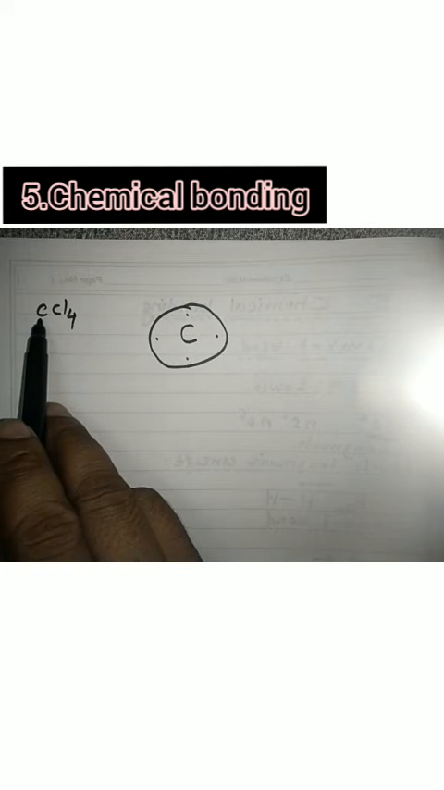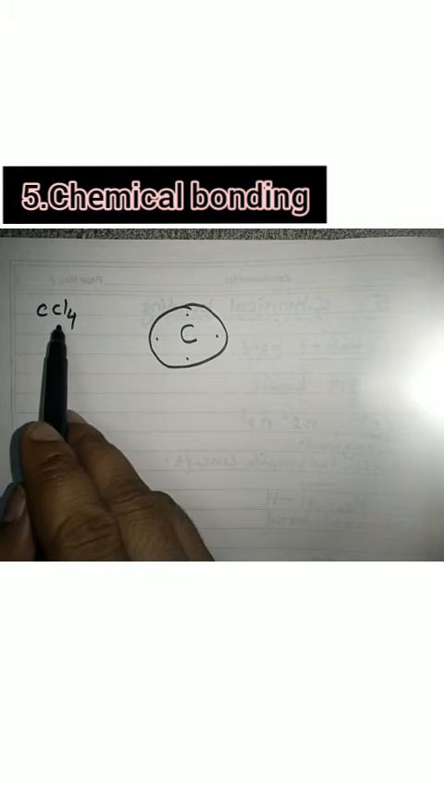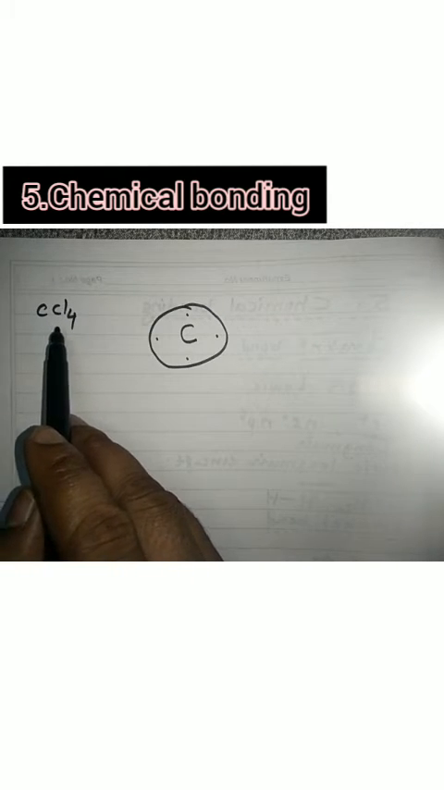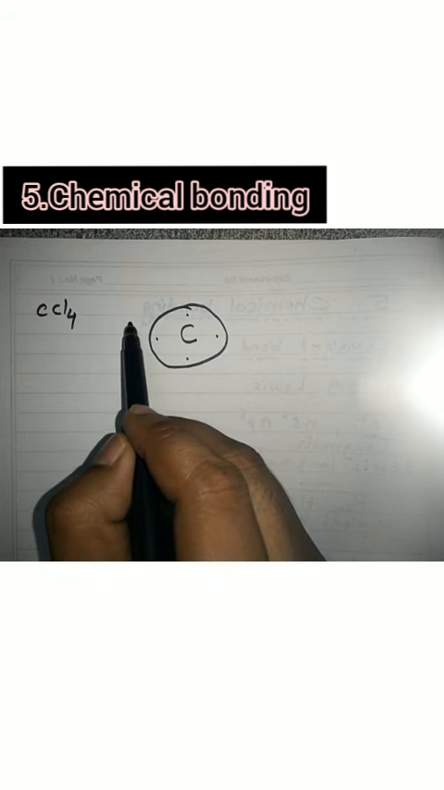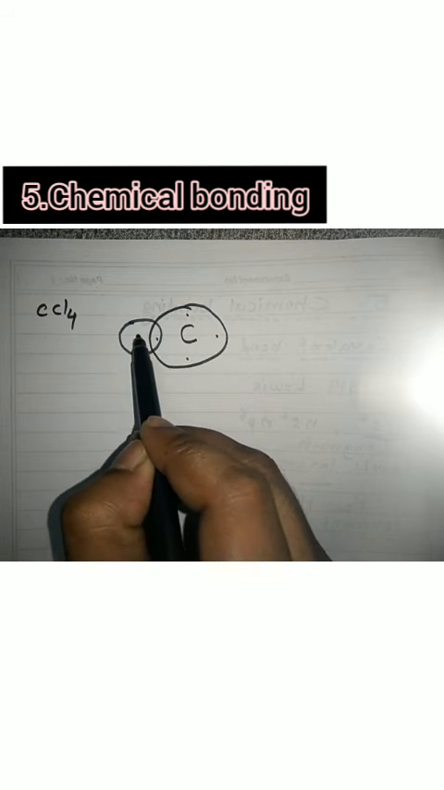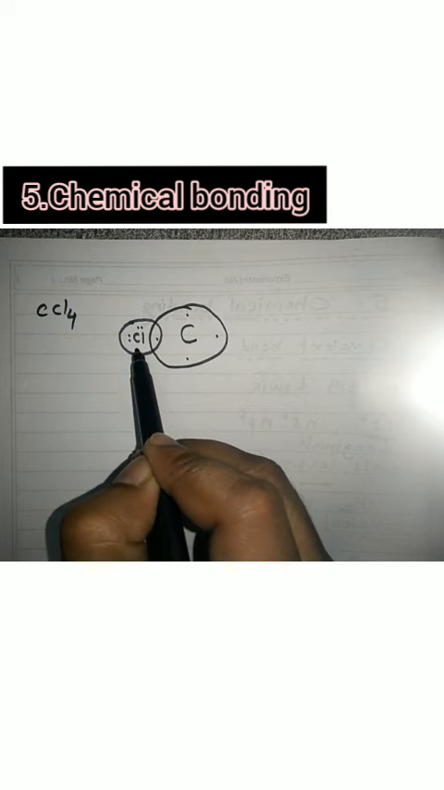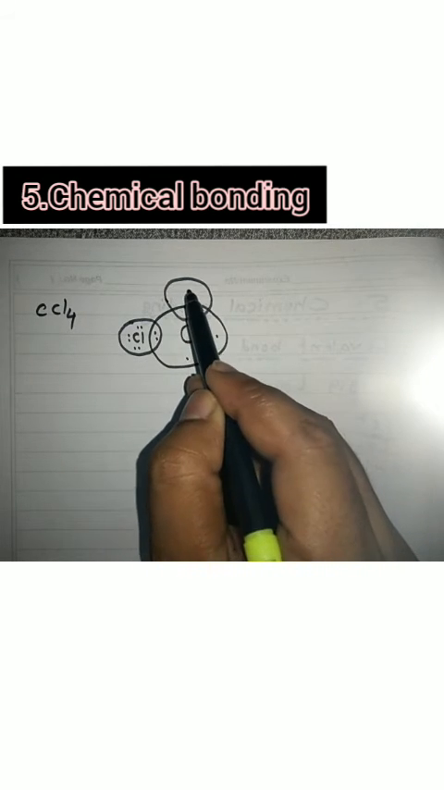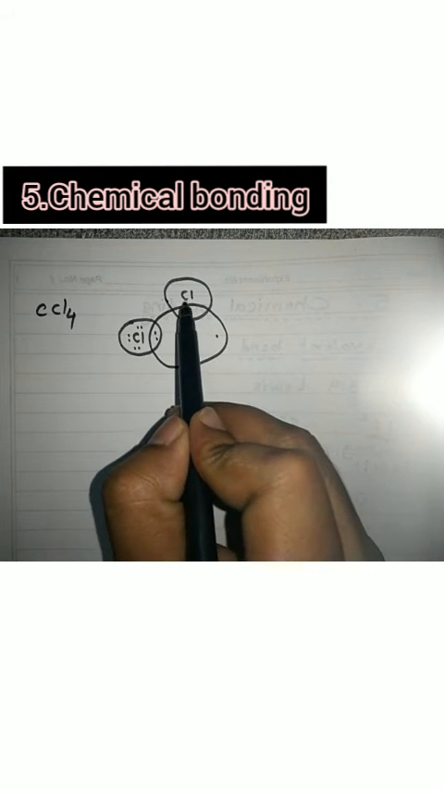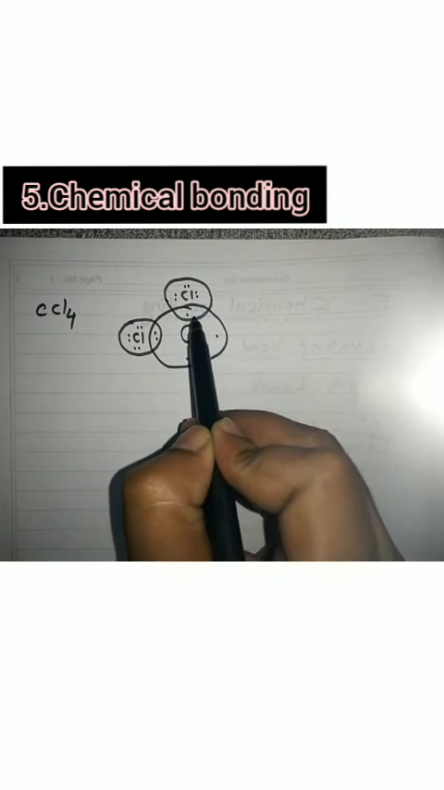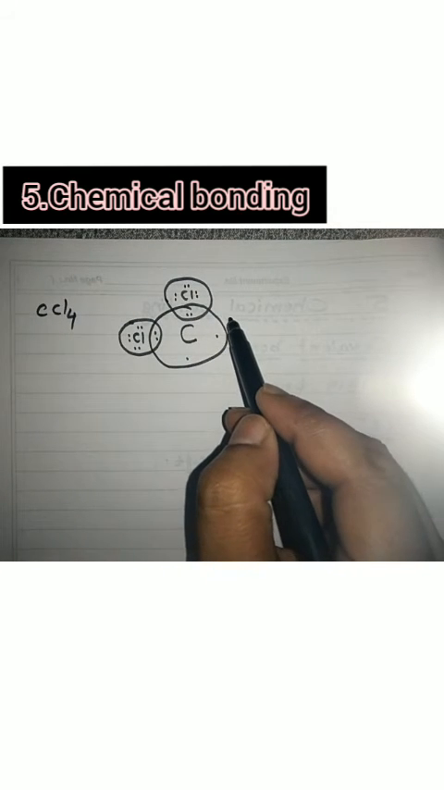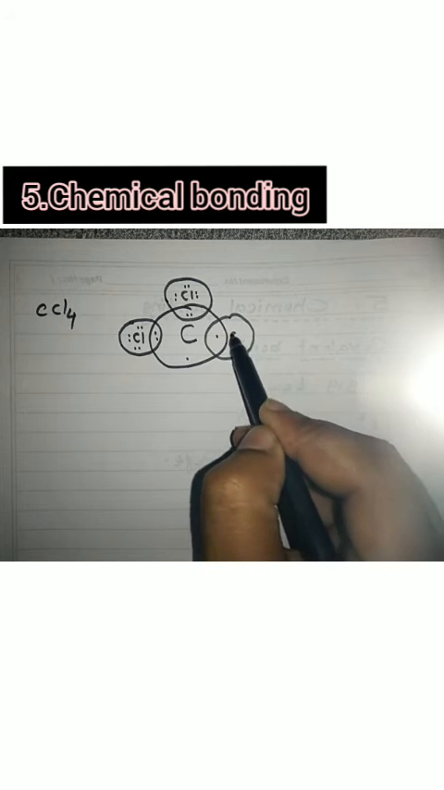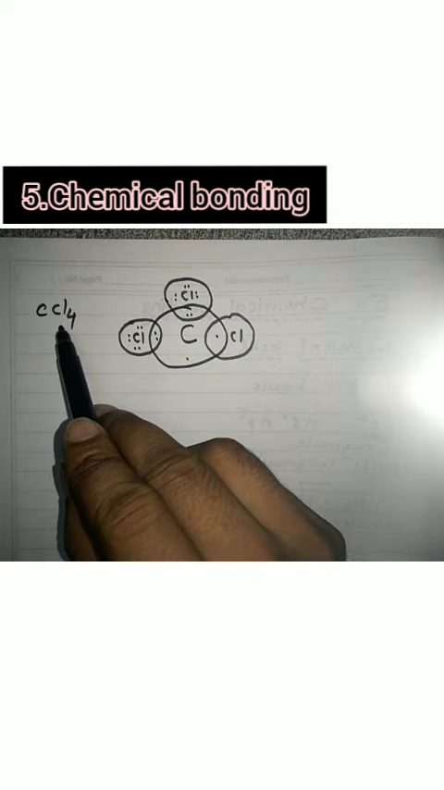Now there are 4 chlorine atoms. We have seen earlier that there are 7 electrons in the outermost shell of the chlorine. Okay, 7 electrons. So I will draw a circle for chlorine here. This is chlorine. So 1, 2, 3, 4, 5, 6 and this 7th electron. I will draw one more circle for the chlorine, and another circle for this chlorine atom. There are total 4 chlorine atoms.